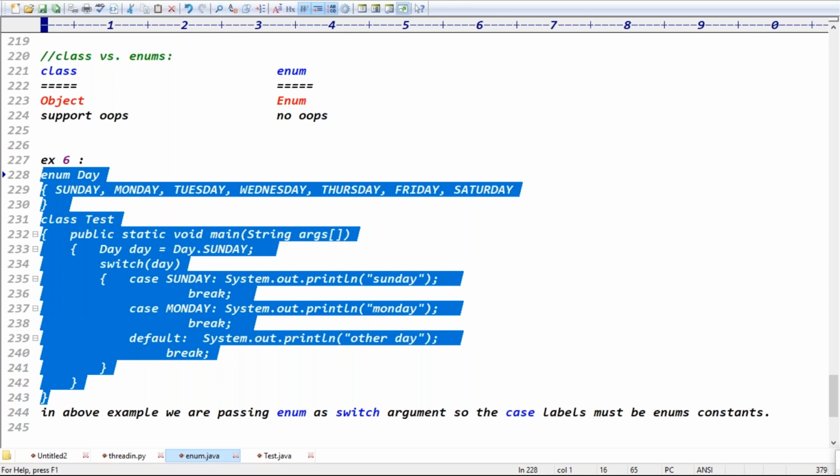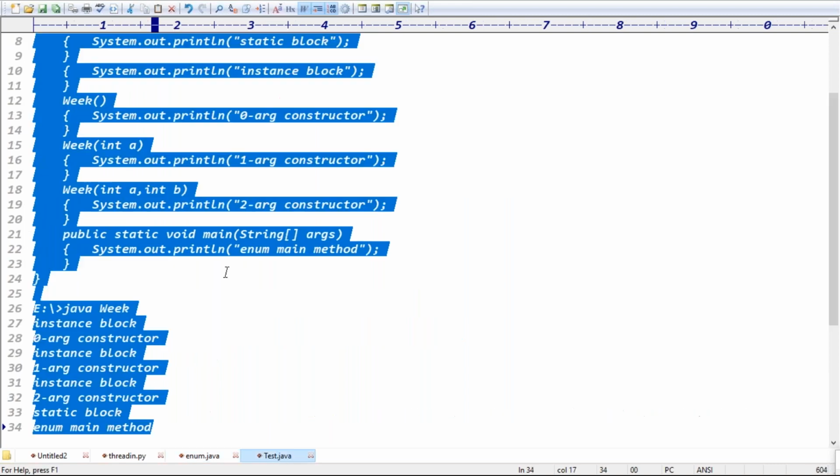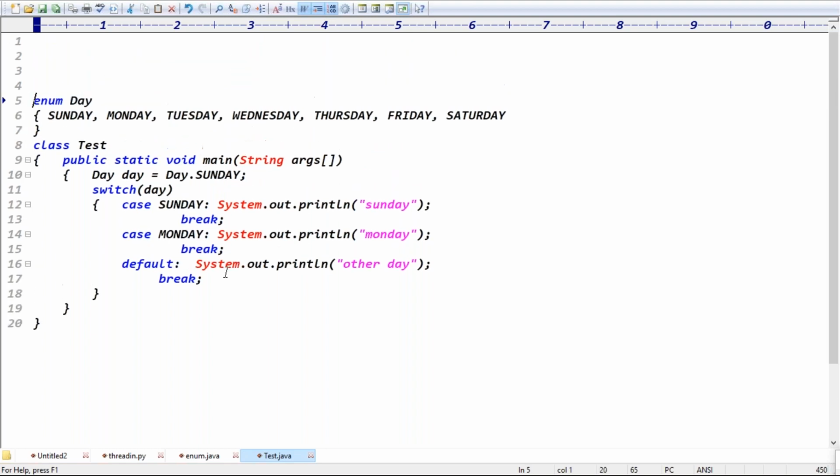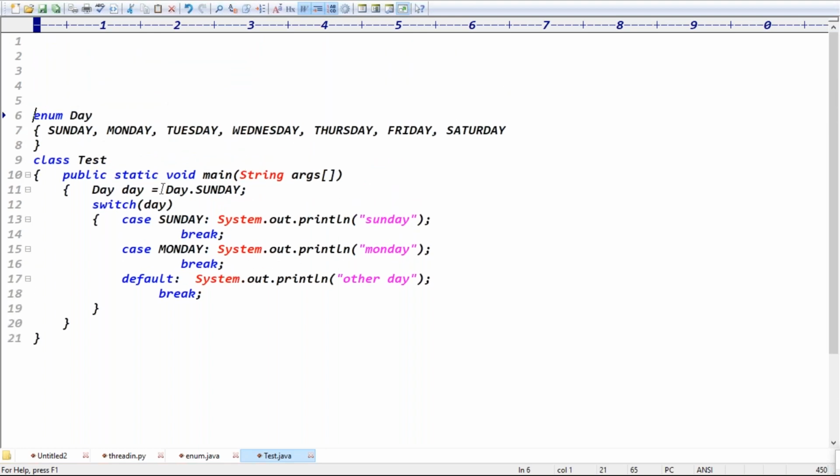So you can run this code. I declare just the enum, and I'm accessing one constant using the enum name, Day.Sunday. I'm passing Day here. Now I'm passing Sunday, right?